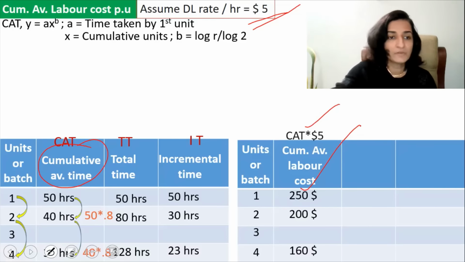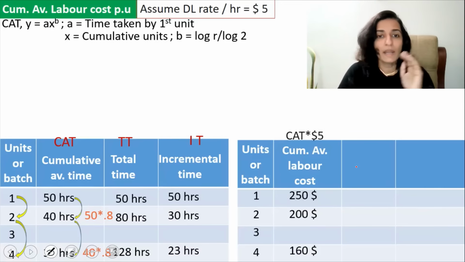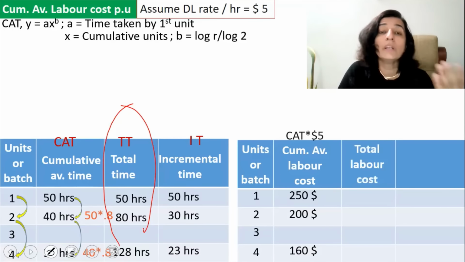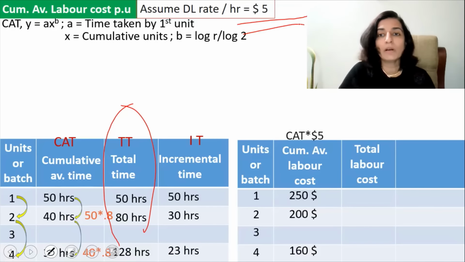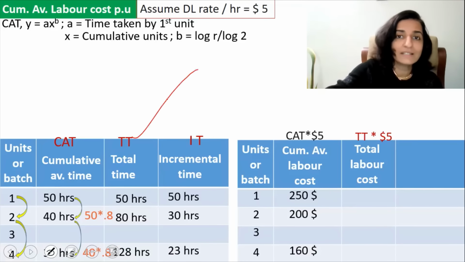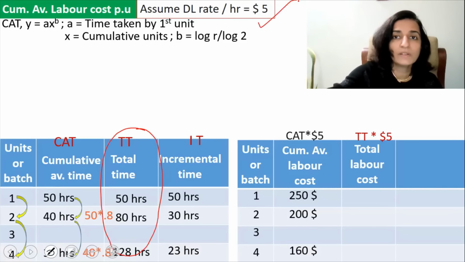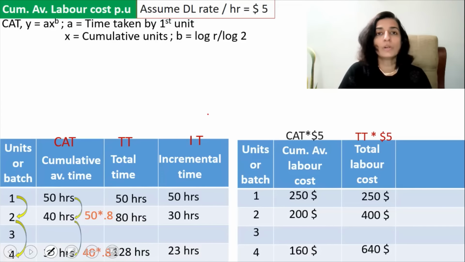So I've just filled up. So it's 50 into 5, 250, 40 into 5, 200, and so on. Now, total time we know, okay? So what is the total labor cost? If we know the time and if we know the direct labor rate per hour, then it is so easy to find out the total labor cost, right? What is the total labor cost? Total labor cost is total time multiplied by $5. So that's what I've written here. So all that you have to do is multiply this column with $5. You will get the total labor cost. So we got the total labor cost.